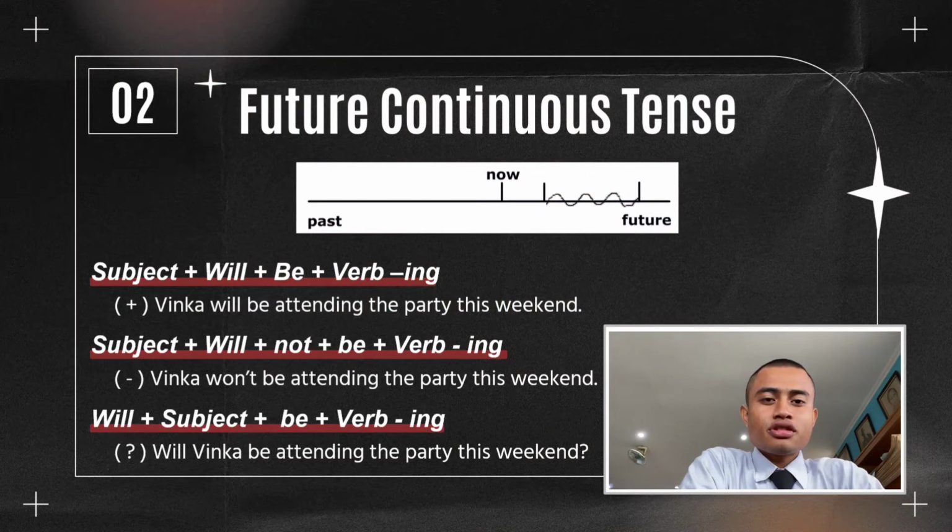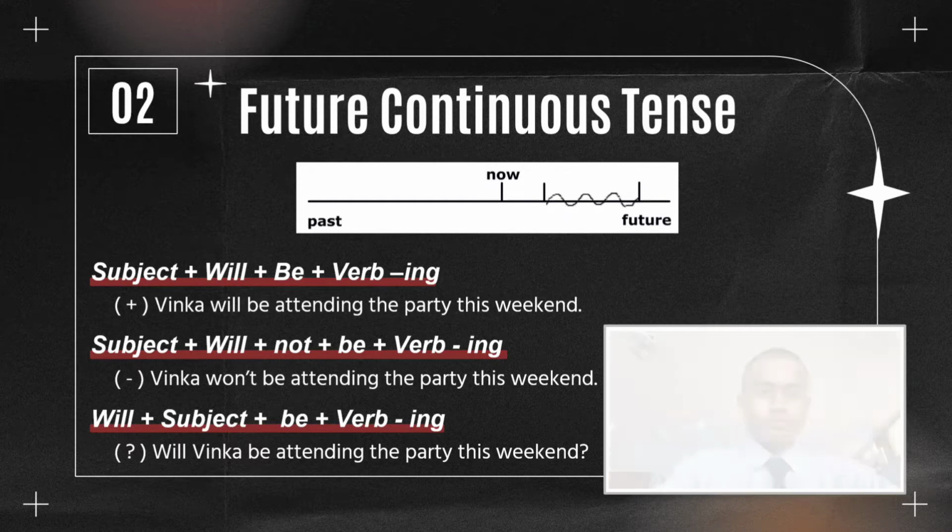Future continuous tense. The future continuous tense is a verb tense that shows an action happening over a period of time in the future. The future continuous tense is also known as the future progressive tense. It's a verb tense that shows an ongoing action in the future. It is the future version of the present continuous tense, which has a similar construction.